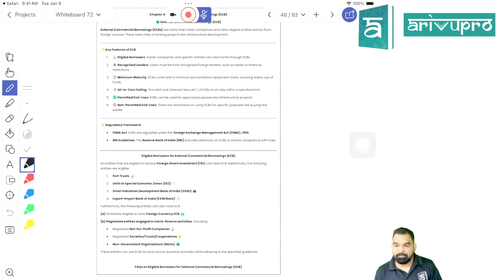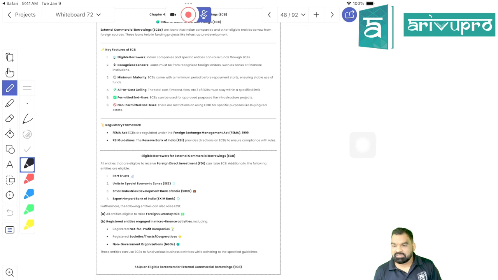The minimum maturity period is going to be determined by RBI. The all-in ceiling cost is going to be determined by RBI. The end use requirement is going to be determined by RBI, right? Even the eligible borrower, whether I would be eligible to borrow or not, is going to be determined by RBI. Even the recognized lender is going to be determined by RBI.